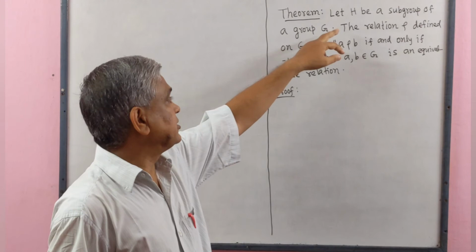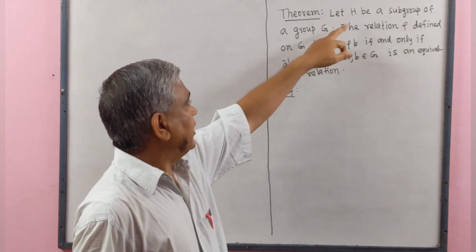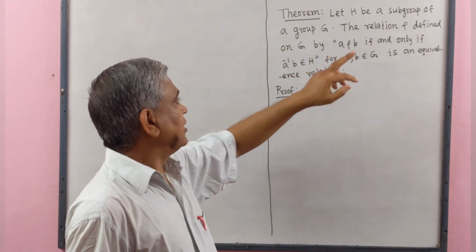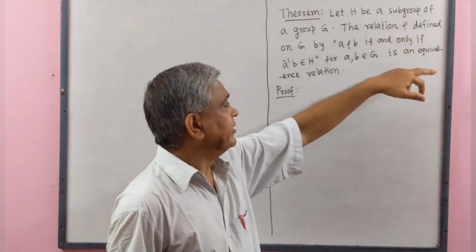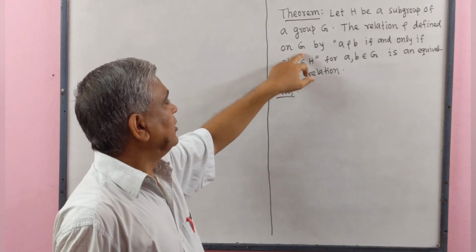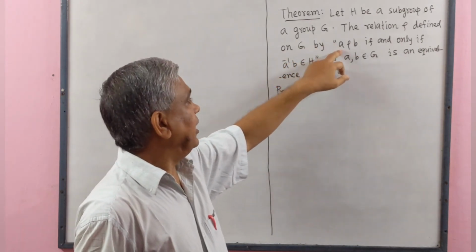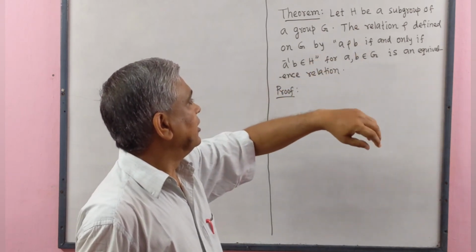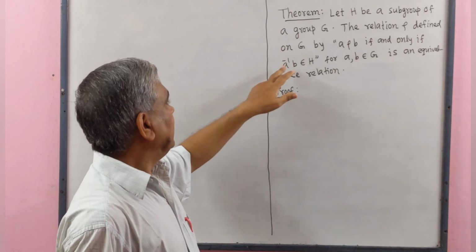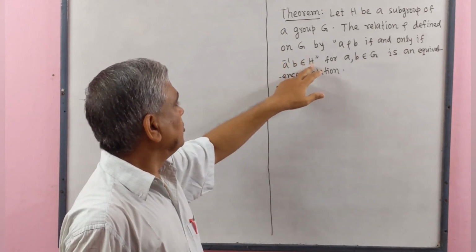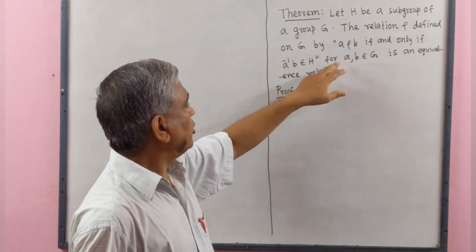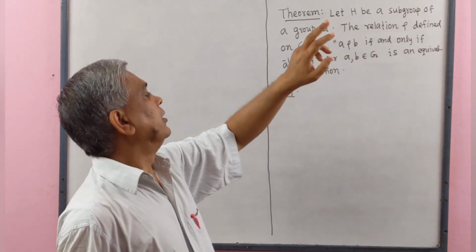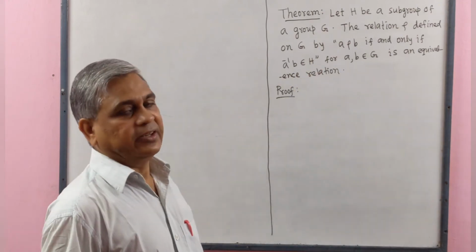Now we prove the next theorem. Let capital H be a subgroup of a group G. The relation rho defined on G by A is related to B, that is A rho B, if and only if A inverse B belongs to H, for A, B belong to G, is an equivalence relation.